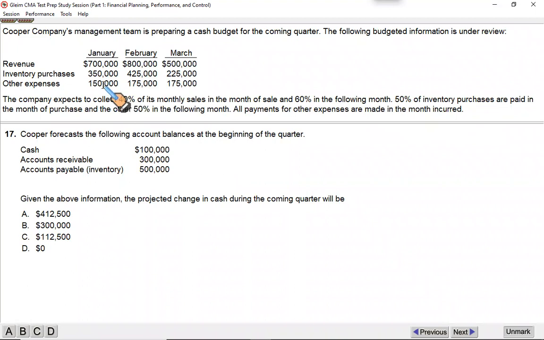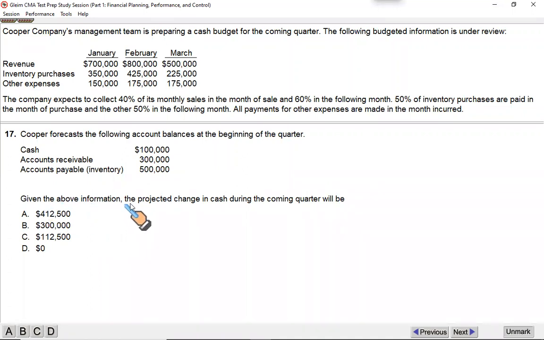Other expenses are paid in the same month: 150 paid within Jan, 175 paid within Feb, within March. Cooper's forecast of account balances at the beginning of the quarter: this is the opening cash balance at the start of the quarter, accounts receivable at the start of the quarter, accounts payable for inventory at the start of the quarter.